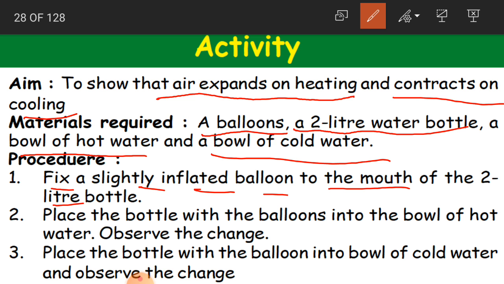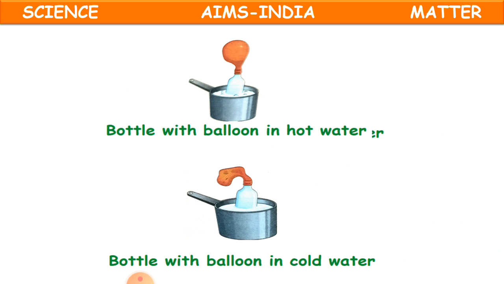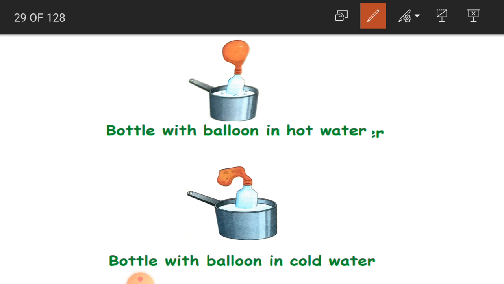So to that particular bottle mouth you just fix the balloon, and place the bottle with the balloon into the bowl of hot water and observe the change. I will show you here. See here, this is the hot water experiment, children. Now this is hot water in a container, and here is our bottle for which we have fixed a balloon to its mouth, and we have kept the bottle in the hot water.